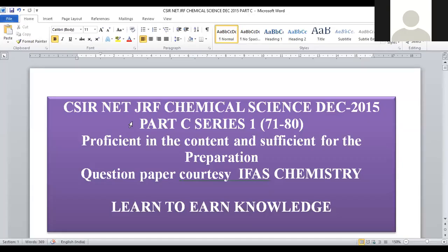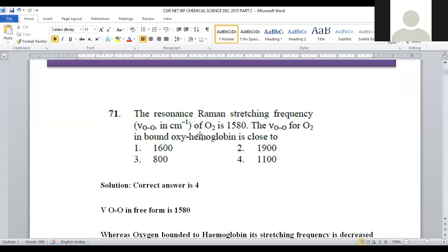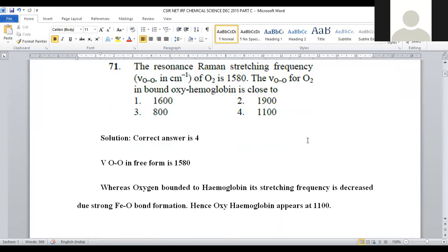Here in today's session, we are going to start with CSIR NET GRF Chemical Science, December 2015, Part C, Series 1, consisting of question numbers 71 to 80. Question number 71: the resonance Raman stretching frequency of oxygen is 1580, and oxygen bound to oxyhemoglobin is closer to, right? So here the molecular oxygen stretching frequency was given, it being a bond order 2. So for this double bonded compound, the stretching frequency is given as 1580, right?